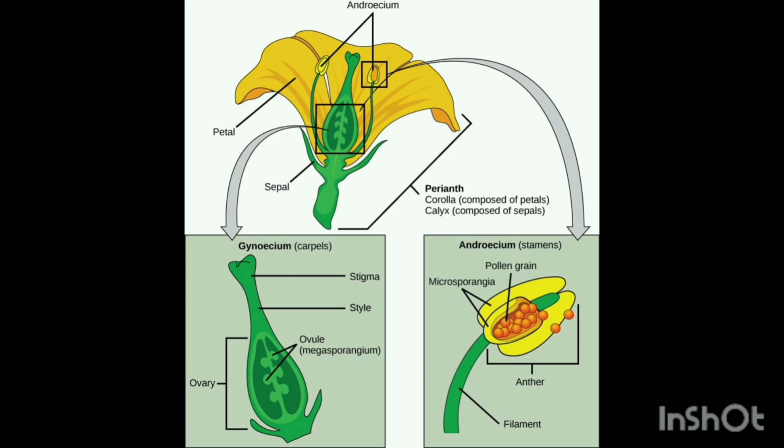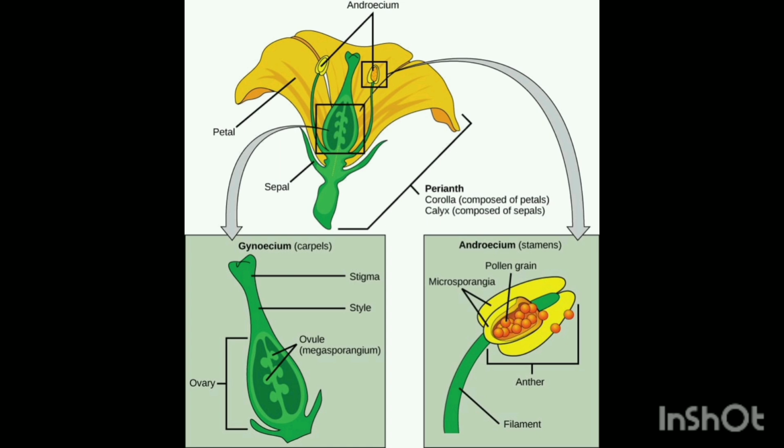As we know, in plus one we studied this, that meiosis is only responsible for the formation of the gametes. Meiosis is not responsible for any other activity in the multicellular organism. It is only going to take place when the individual or the organism attains the reproductive maturity and when they start forming the gametes. So here the male gamete is pollen or pollen grain, which is haploid in nature because it is formed by the process of meiosis, as well as the female gamete is also haploid in nature because it is also formed by the process of meiosis, and the male gamete is called pollen and the female gamete is called egg, ova or ovum. It is one and the same thing.